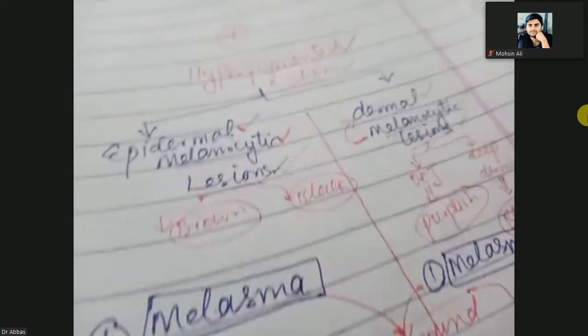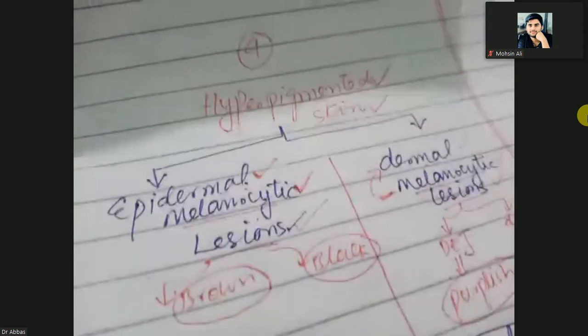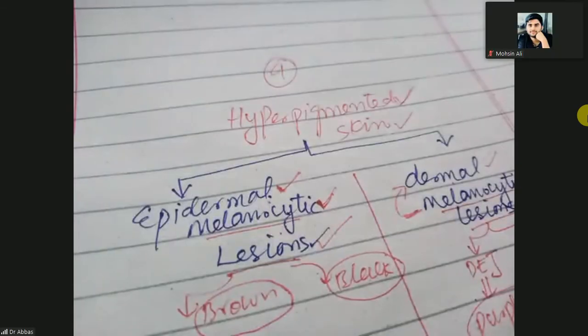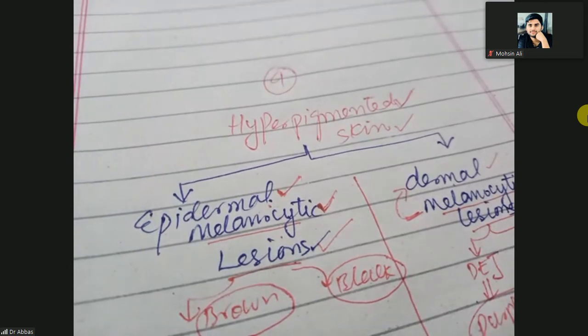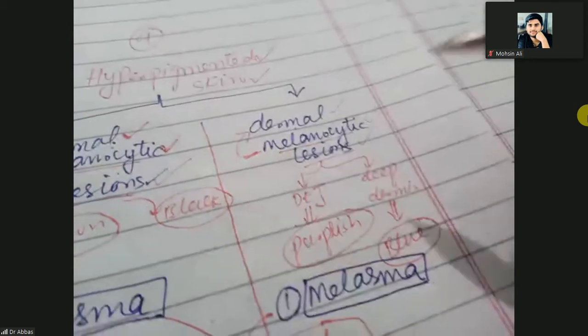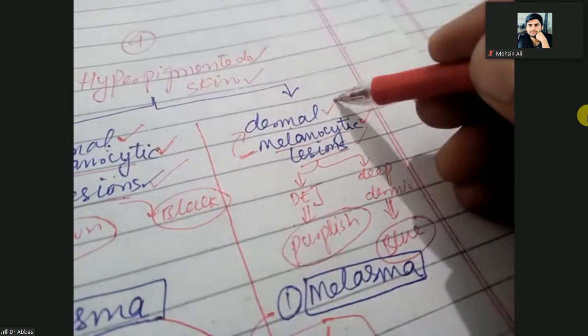So in this session we are discussing hyperpigmentation, not hypopigmentation, because pigmentary disorders can be of two types. In the hyperpigmented disorders there are epidermal melanocytic lesions, meaning a problem in the melanocytes present in the epidermis, and dermal melanocytic lesions, a problem in the melanocytes present in the dermis.